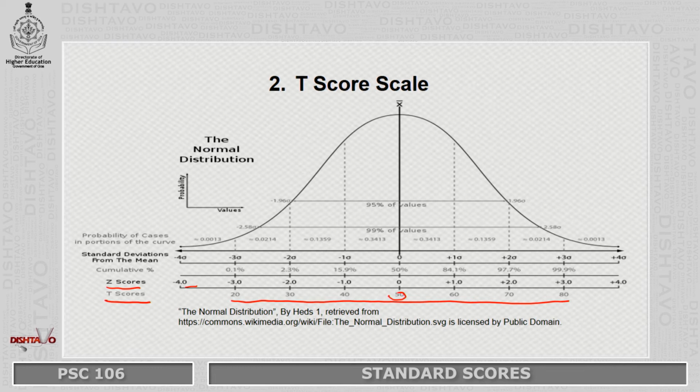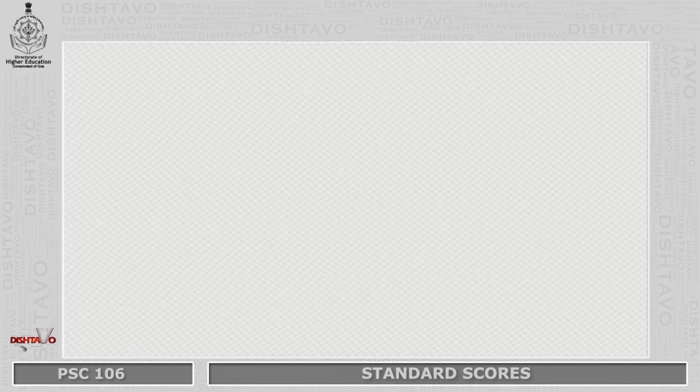So if you have attained a raw score which falls 2 standard deviations below the mean, that is, this is your mean and it falls 2 standard deviations below the mean, then you will see that it corresponds to a Z-score of negative 2.0, that is over here, and a T-score of 30. That is how you attain your standard score, by transforming your raw score to a T-score.